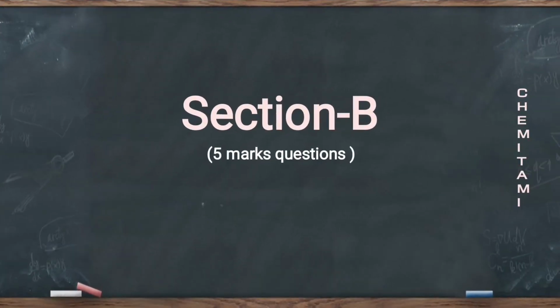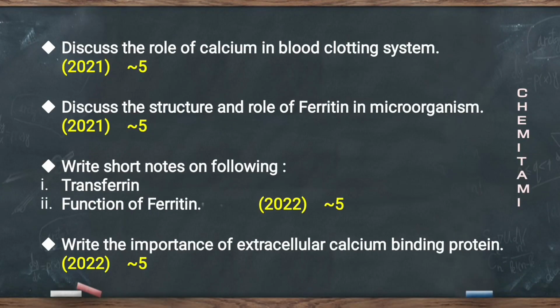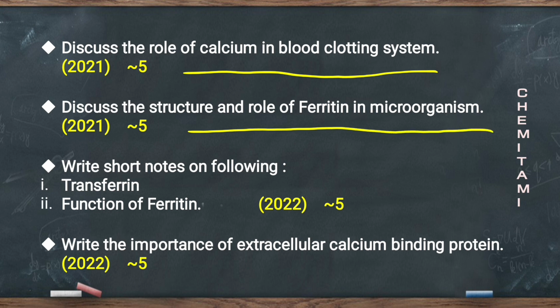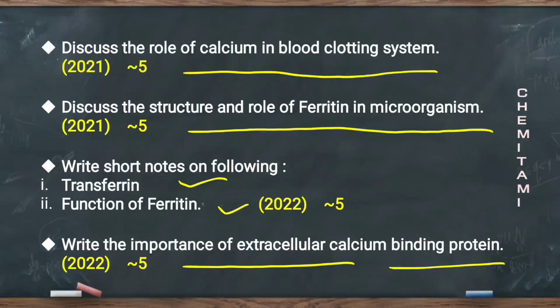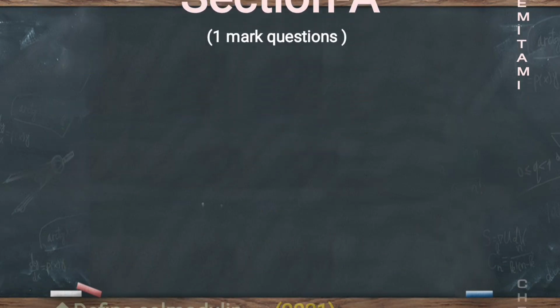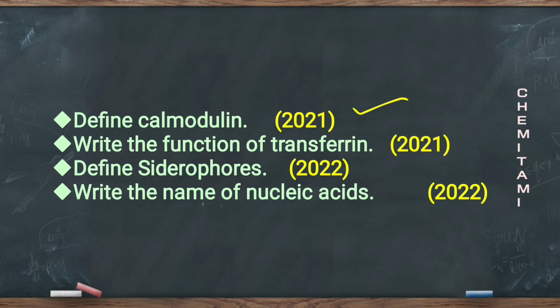In section B, the question asked in 2021 for 5 marks were, discuss the role of calcium in blood clotting system and discuss the structure and role of ferritin in microorganisms. In 2022, the question was, write short notes on the following, transferrin and function of ferritin. And the second question was, write the importance of extracellular calcium binding protein. In section A, the questions were, define calmodulin and write the function of transferrin in 2021 and define siderophores and write the name of nucleic acids in 2022.